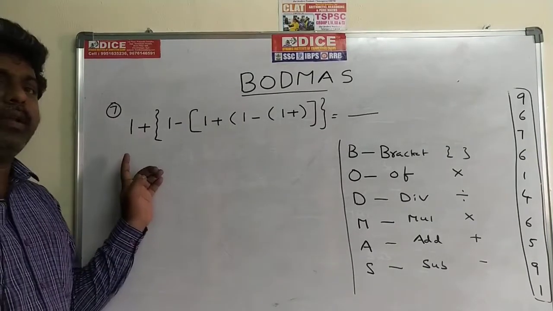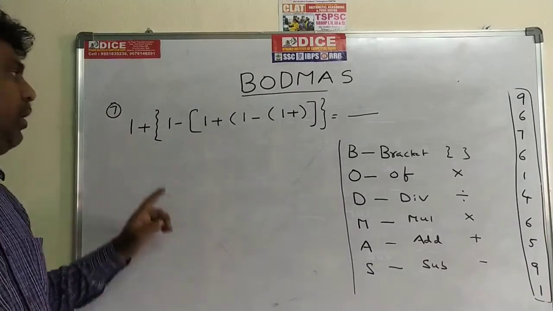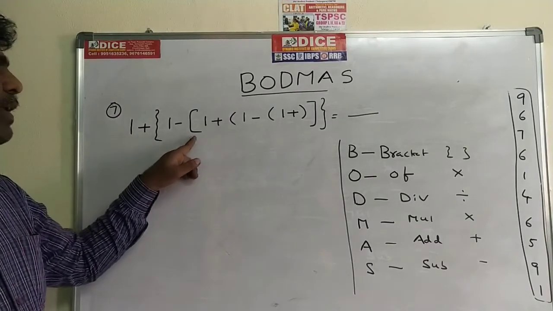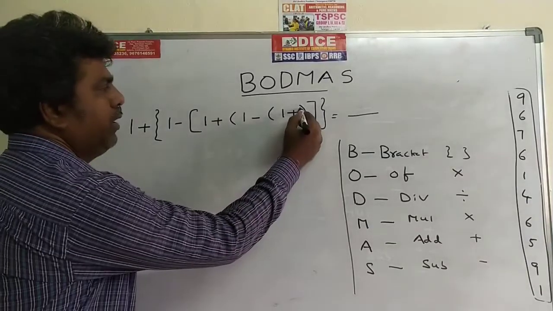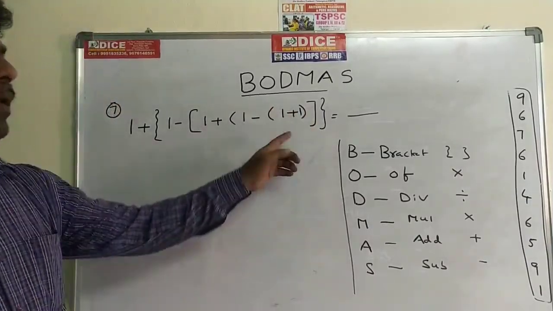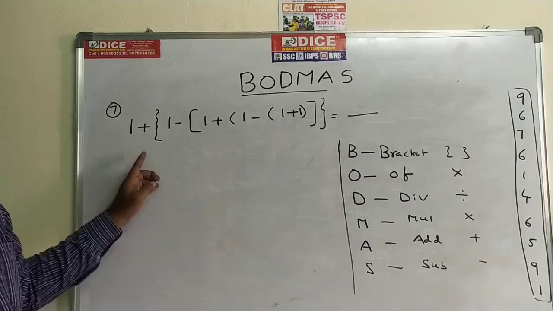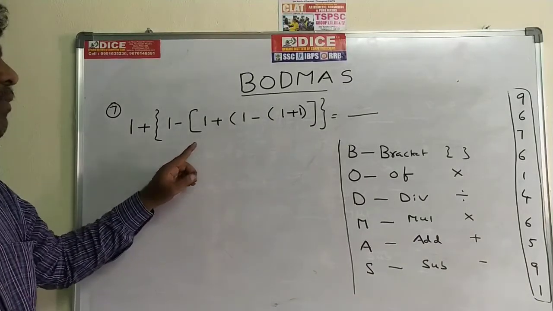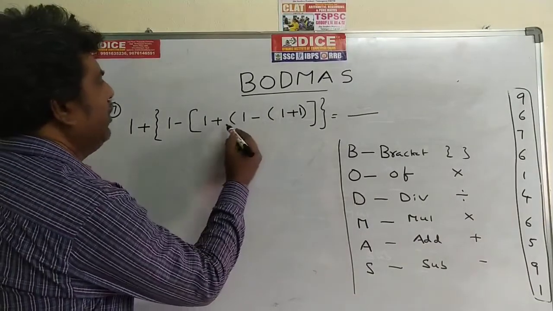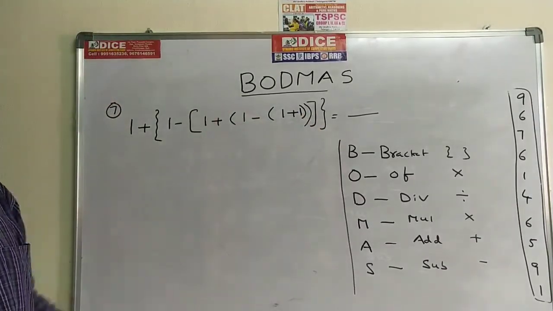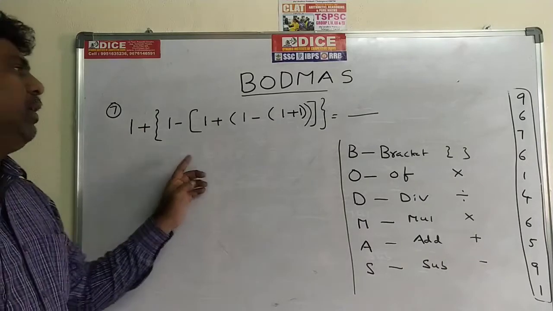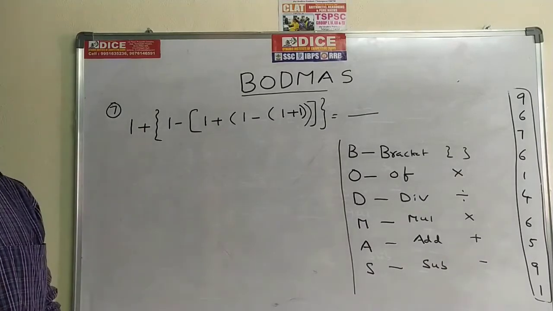Now go for the seventh problem. 1 plus bracket of 1 minus bracket of 1 plus bracket of 1 minus bracket of 1 plus 1. Observe the brackets, they are very important. Here also we are getting one bracket. Here all are brackets only. How to do this problem?